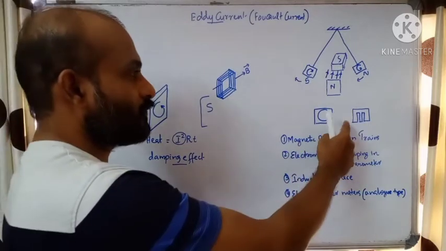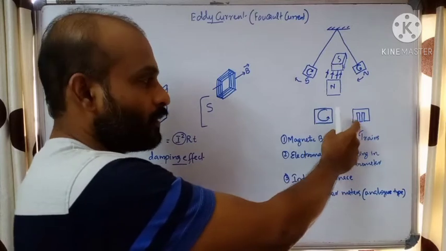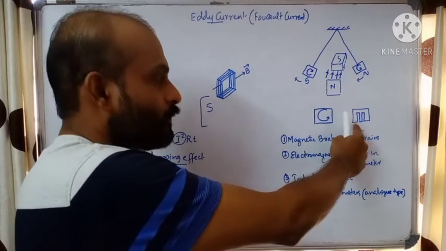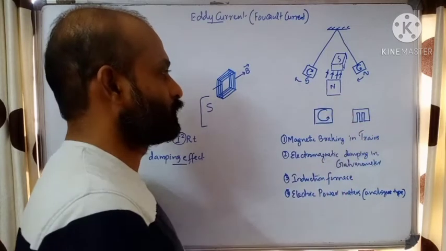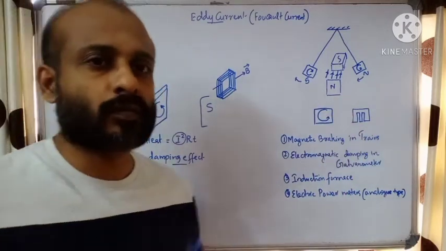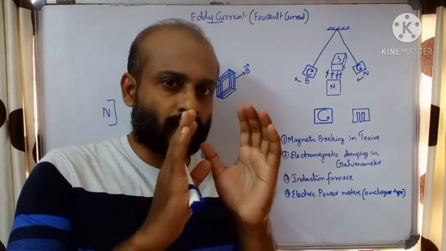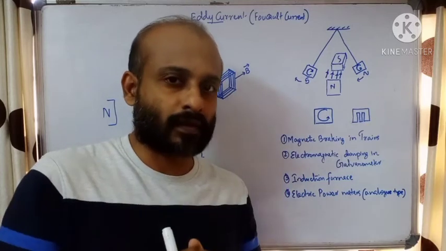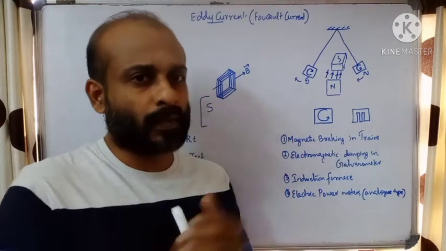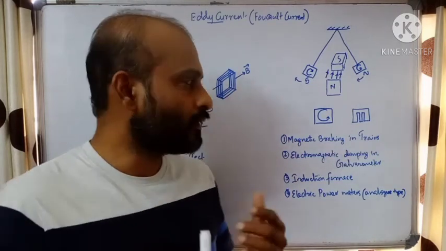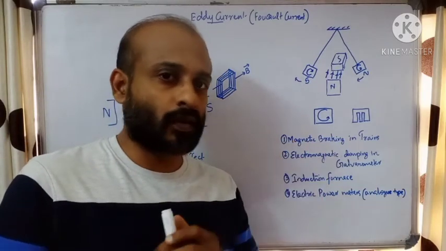To reduce the damping effect, what we can do is make the metal piece into slots, thereby we can reduce the eddy current. Okay, so making the metal piece into small slots, we can reduce the eddy current. See, in transformers and motors, there will be a metal core. The metal core is made up of a very big metal piece. Metal blocks will be there. So if you use a single metal block, there will be a large amount of eddy current. That eddy current can produce a large heating effect and most energy will be lost as heat.